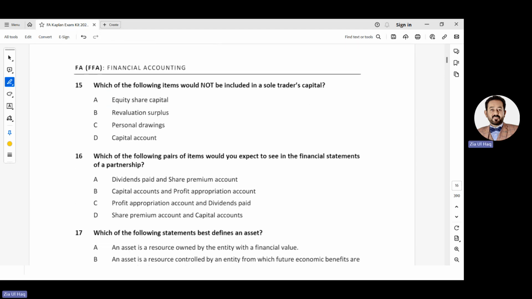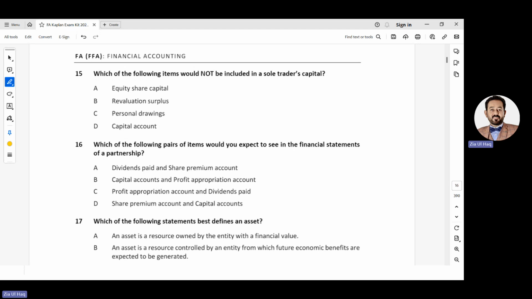Number 15, which of the following items would not be included in a sole trader's capital? Equity share capital, obviously it's relating to shares. So it is in a company rather than a sole trader. Revaluation surplus is based on assets, personal drawing, the owner withdraws the money, capital account, the owner investment. So option A, because it's relating to shares, and in sole tradership there are no shareholders, so no concept of shares. Instead of equity, in sole tradership, equity will be called capital. In case of a company, the capital, the owner investment, will be called equity rather than capital.